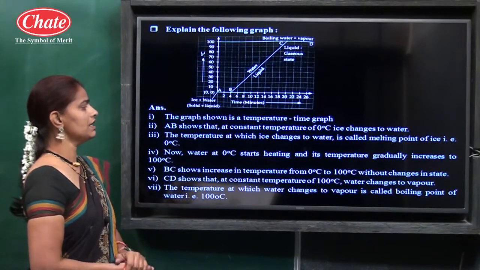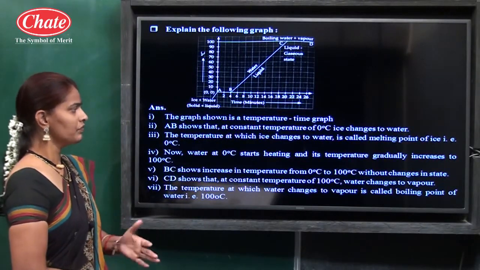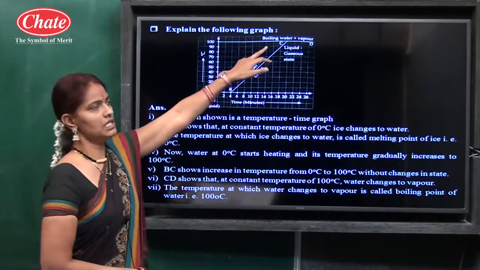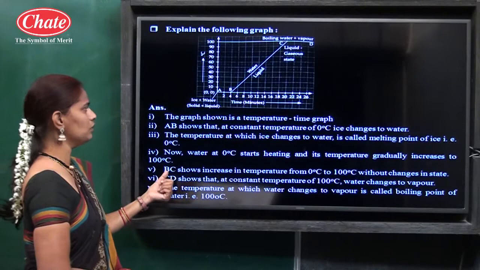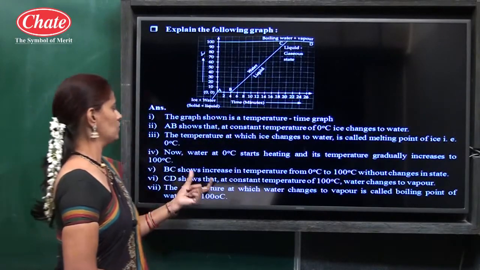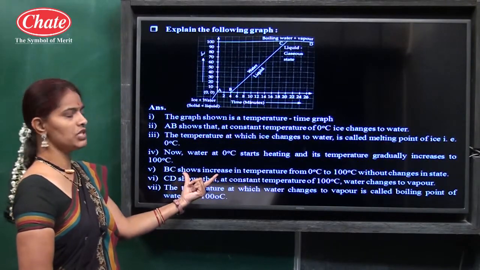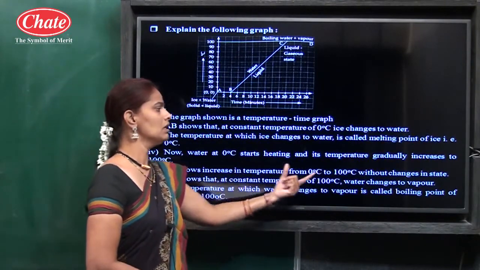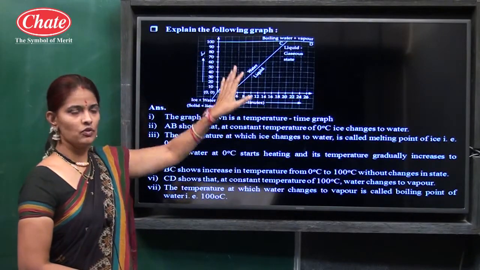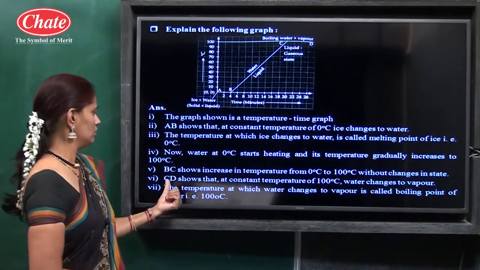Now water at 0 degrees Celsius starts heating and its temperature gradually increases to 100 degrees Celsius. Then the fifth point: BC shows the increase in temperature from 0 degrees Celsius to 100 degrees Celsius without change in state. Here only one phase, the liquid phase, so without change in state.